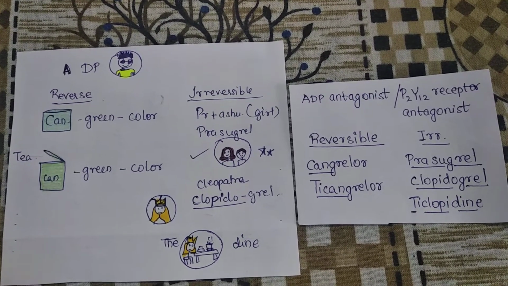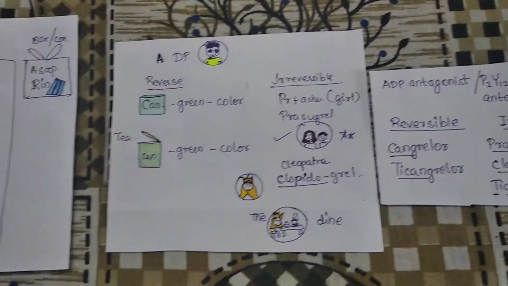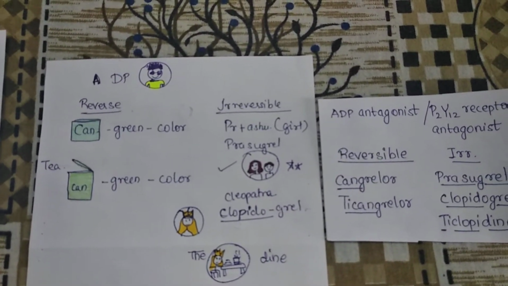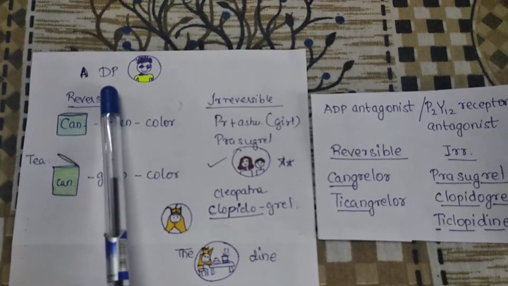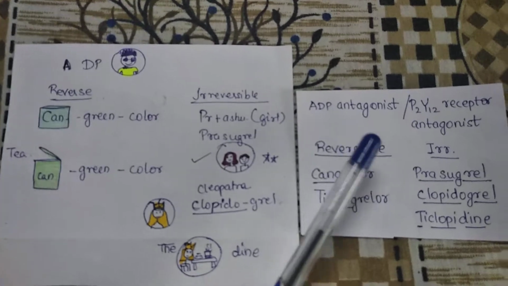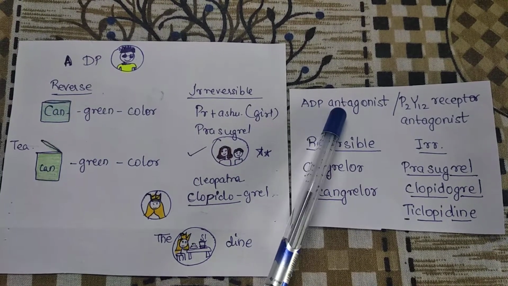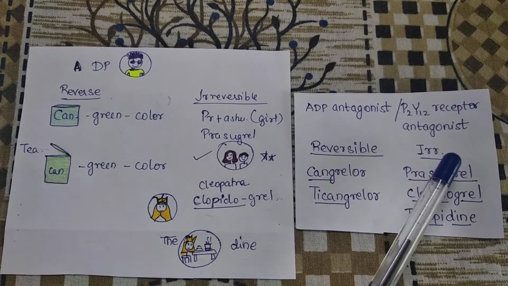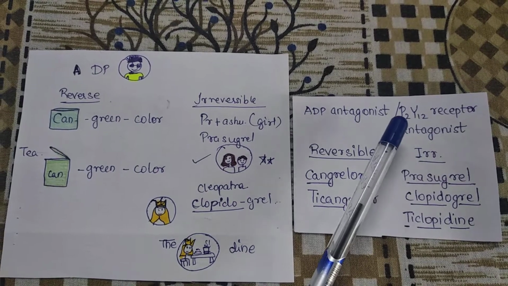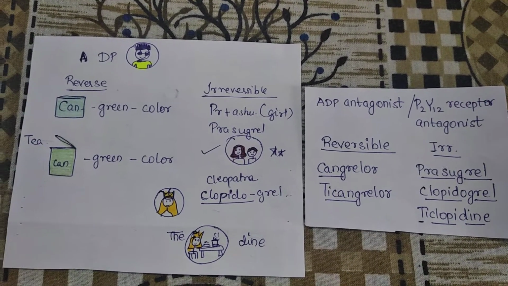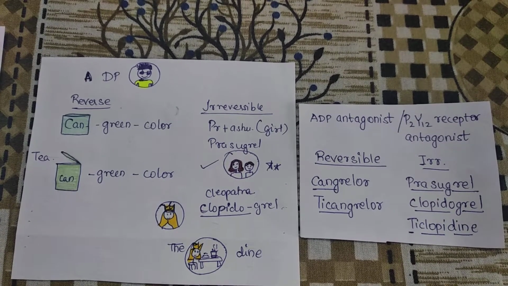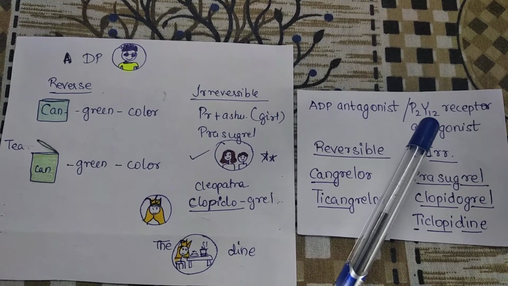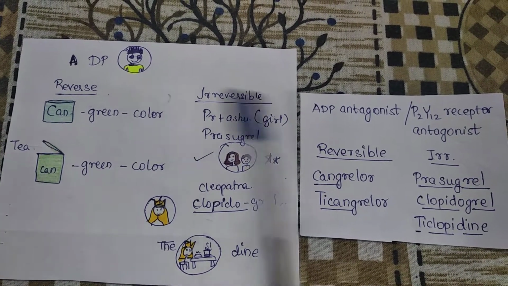Now the other subclass is ADP. That is, the auntie is going to break plates when she sees your DP or a WhatsApp DP, that is the display picture. So the class is ADP antagonist. But in this, if she sees love and friendship, the love should be 2% and friendship should be 12%. So the difference between friends and girlfriends, love is 2% and friendship is 12%. So P2Y12 receptor antagonists, these are the subclass.